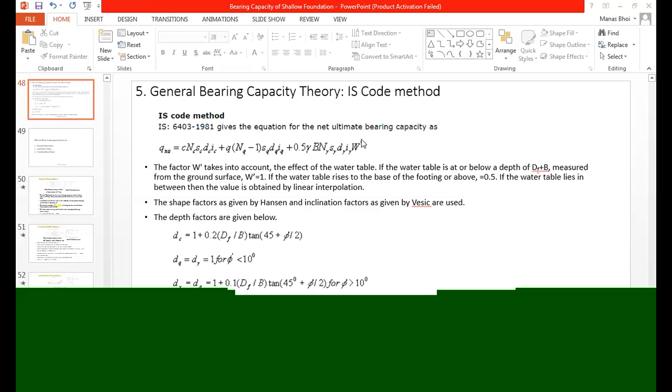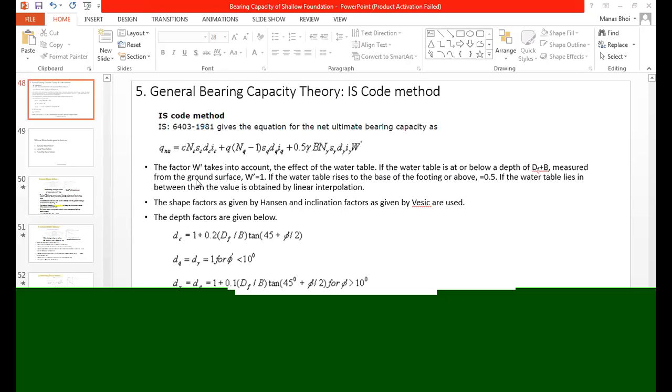Now what is this W dash factor? This W dash factor takes into account the effect of water table. So how is the value of W dash fixed? This is how you do it. If the water table is at or below a depth of Df plus B measured from the ground surface, W dash is 1.